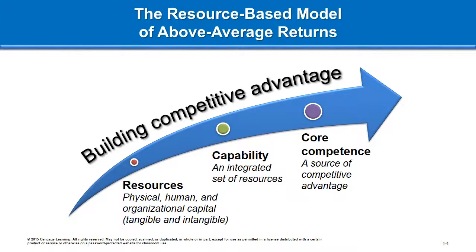Resources are inputs into a firm's production process, such as capital, equipment, individual employee skills, patents, brand names, finance, and talented managers. These resources can be tangible or intangible. Capabilities are the capacity for a set of resources to perform a task or activity.